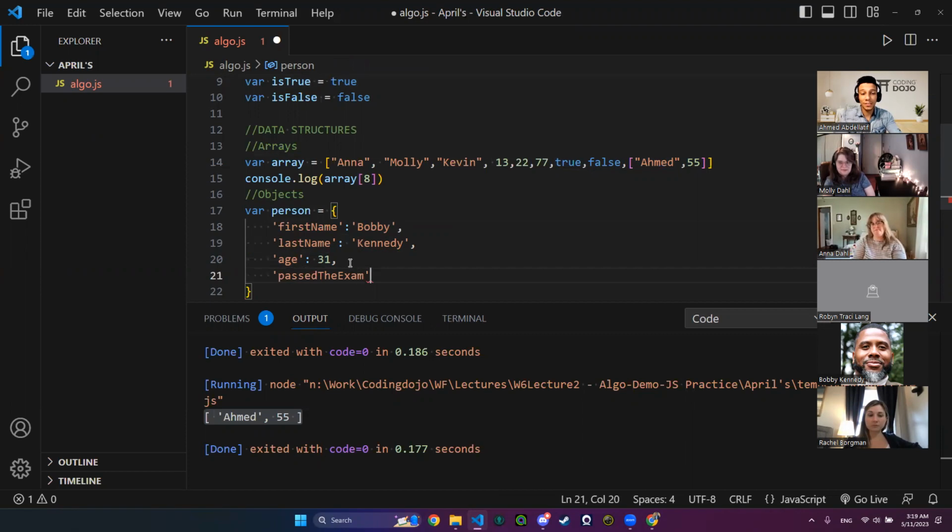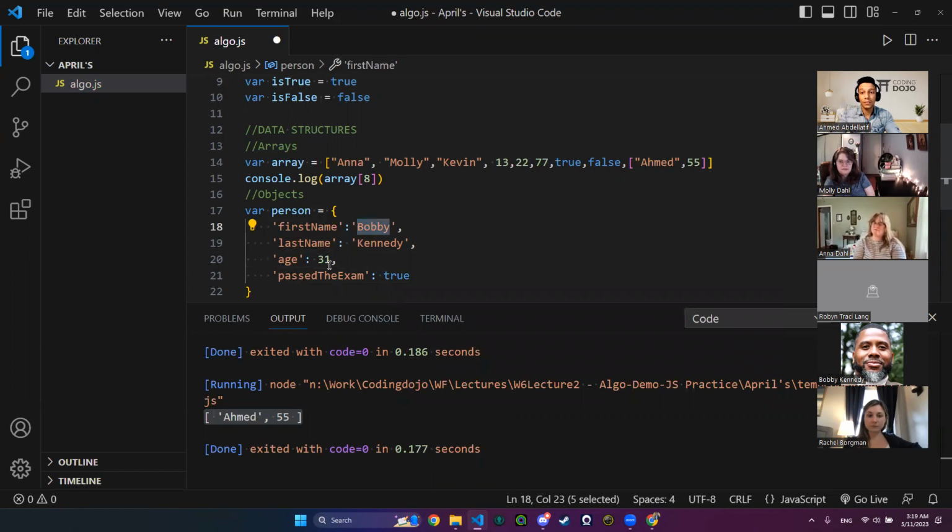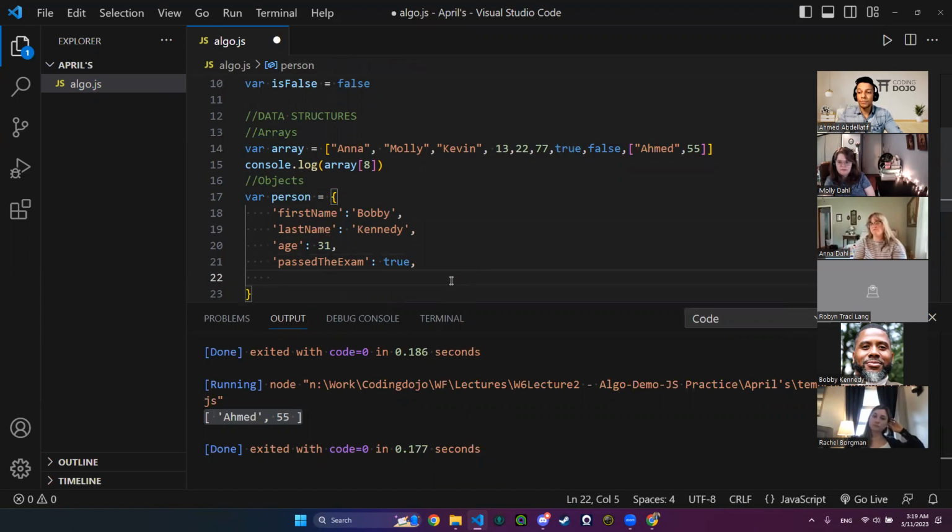I will say true. So we have string, integer, booleans. Can we add arrays? Let's try. Hobbies, for example. Chess. Basketball. Okay?